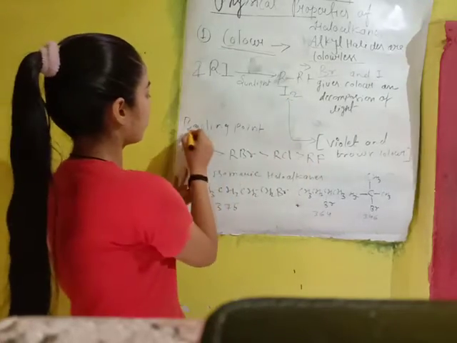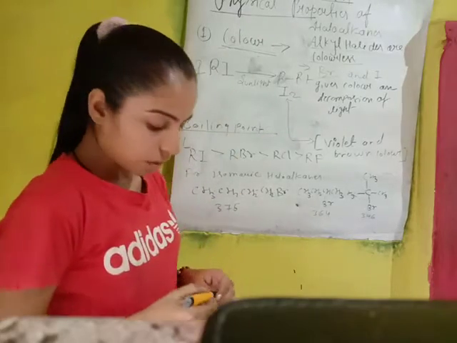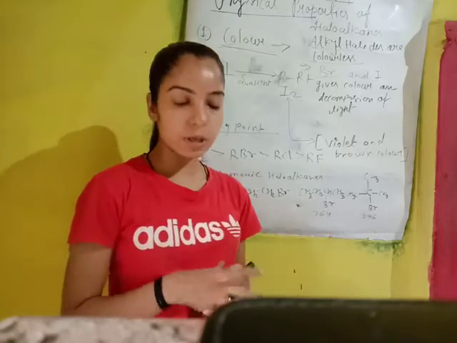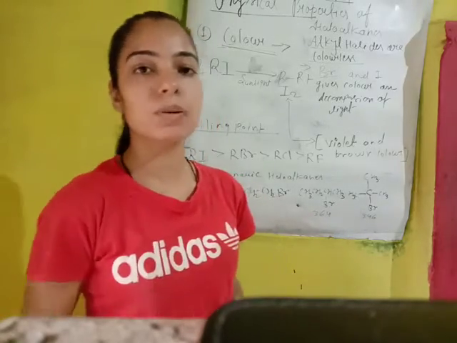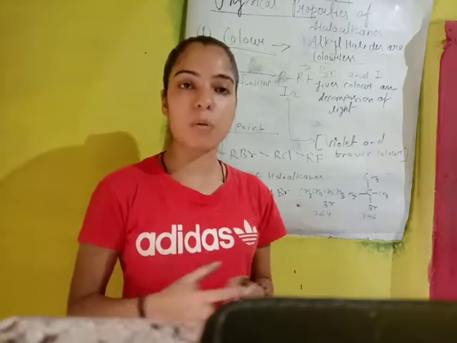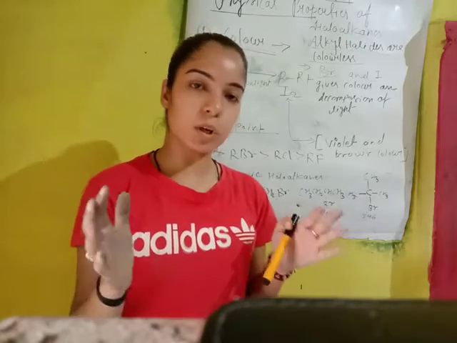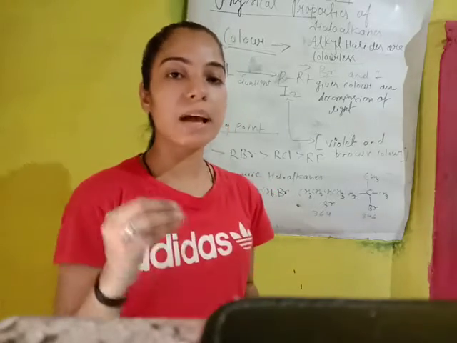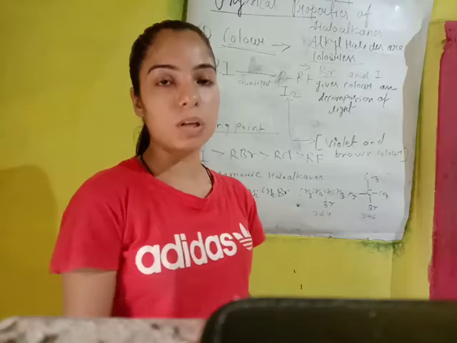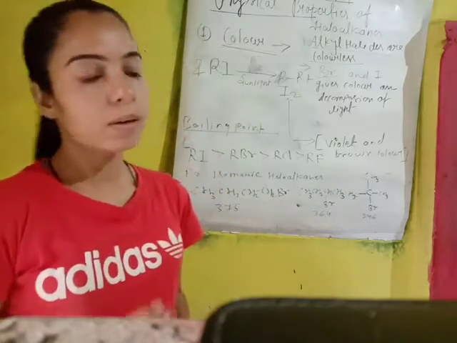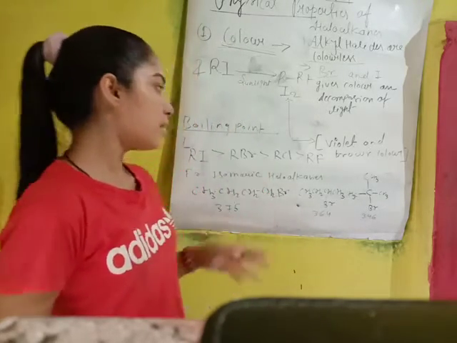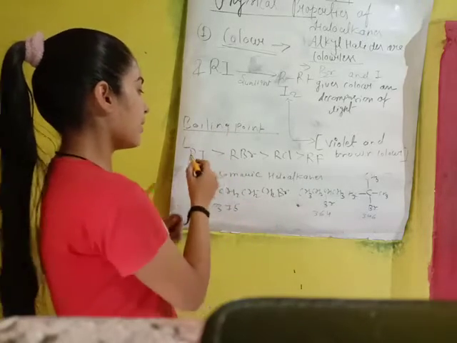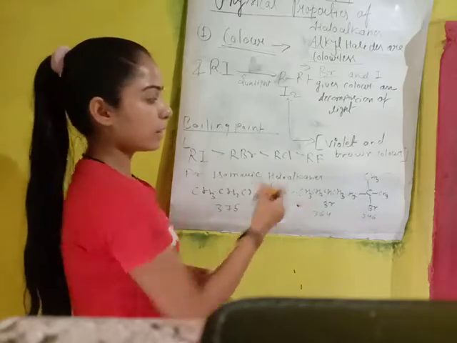Now the second property is the boiling point. Okay, so you know that if any particular hydrocarbon or compound has a strong bonding and a heavy intermolecular attraction force, having van der Waals force, then that particular compound or molecule has a higher boiling point. Okay, so what is the decreasing order of the boiling point in different alkyl halides? That is alkyl iodide, alkyl bromide, alkyl chloride, and alkyl fluoride.